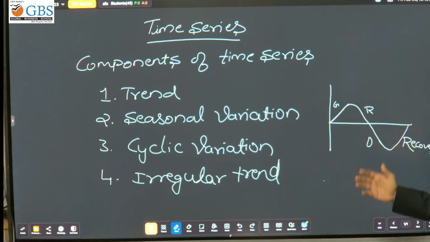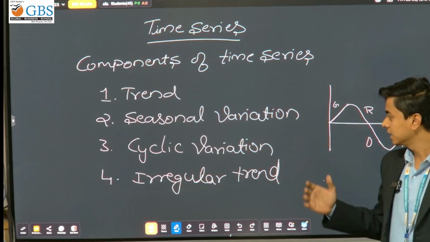Next one is cyclic variation. Cyclic variation is nothing but a circle where the first stage is growth, going very upward; the second is recession, coming to the downside and flat; the third stage is depression, where we go downside, and then we come back up, which is called the recovery stage.